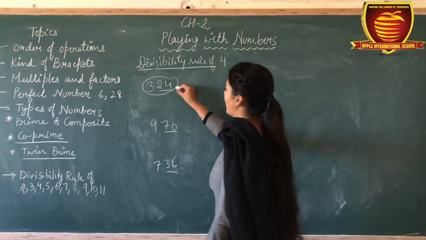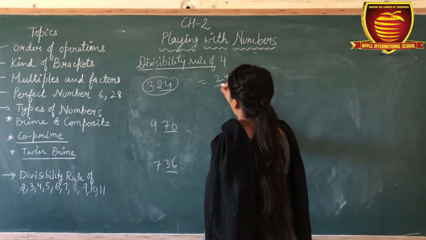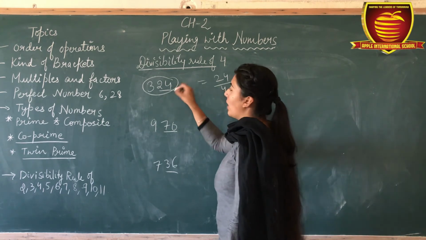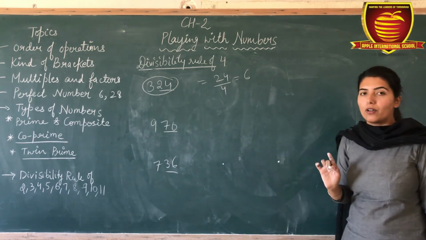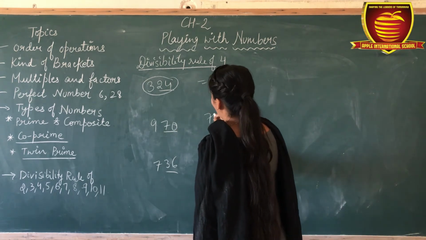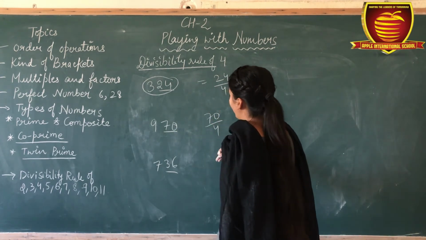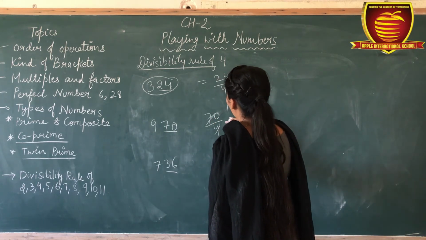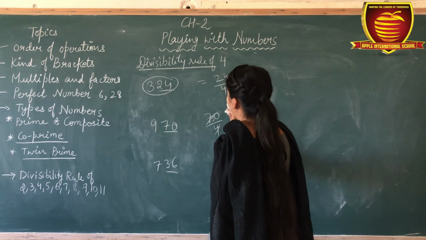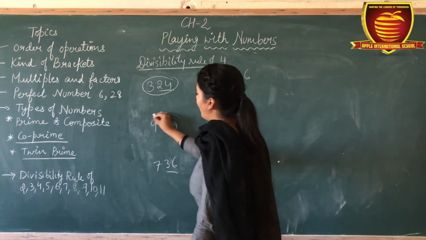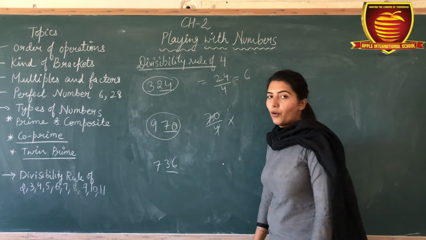then the whole number is divisible by 4. Okay. So the last 2 digits are 24. Is 24 divisible by 4? Yes, 4 sixes are 24. Then the whole number is divisible by 4. Okay. Next, 70. Is 70 divisible by 4? 4 ones are 4, 4 twos are 8, no. This number is not divisible by 4. Then the whole number is not divisible by 4.